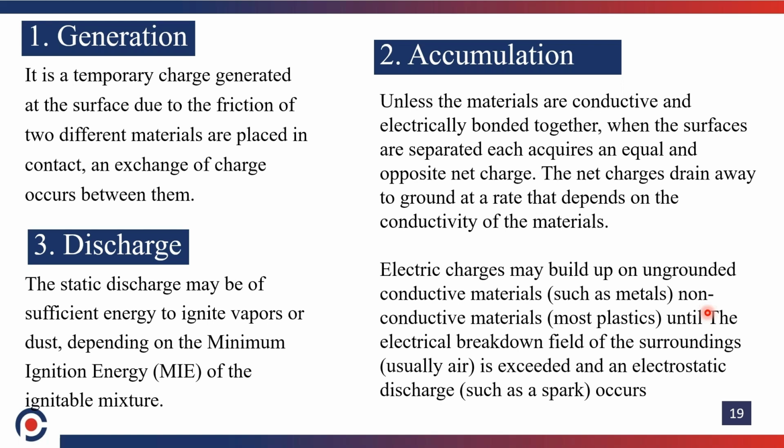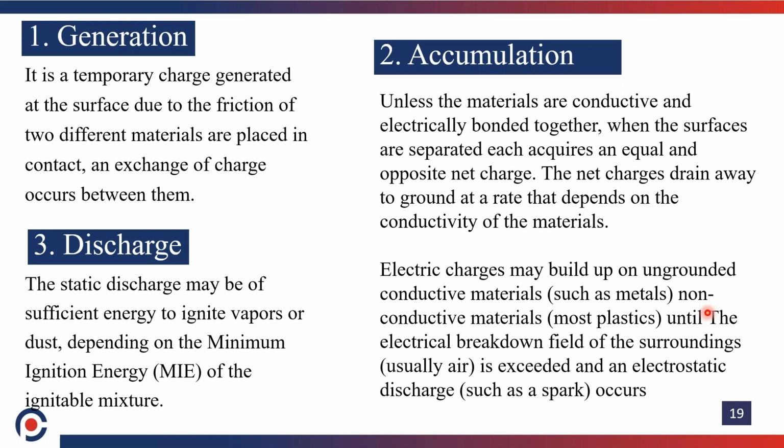How is the charge accumulated? Unless the materials are conductive and electrically bonded together, when the surfaces are separated, each acquires an equal and opposite net charge. The net charge drains away to the ground at a rate that depends on the conductivity of the material. So we need to select a conductive material. If it is not a conductive material, we need to ground the generated charges effectively. Then only can we avoid fire in this operation.